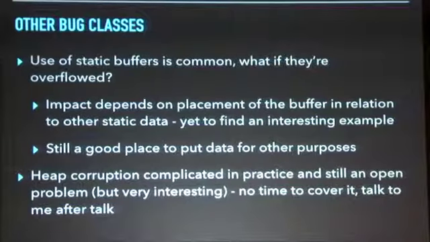I'll briefly mention other bug classes. We already saw a static buffer overflow, and the impact in that case is going to depend on what falls after that static buffer. And we saw we could write into the heap, so while that's troubling in practice, when I looked at it, it really didn't look easy to take advantage of. So I have yet to find an interesting example, but we saw it's still a good place to put data for other purposes. The FreeRTOS heap, in terms of heap corruption, is a really interesting topic, but in the interest of time, I can't talk about it. If you're interested, definitely talk to me after the talk. In my case, it's still an open problem. Someone may know more, but I haven't worked out all the details yet.